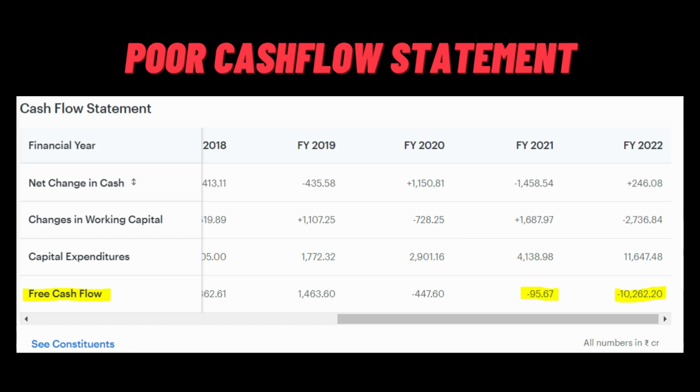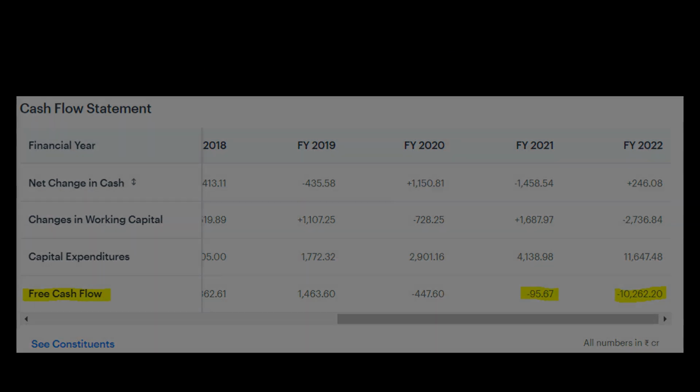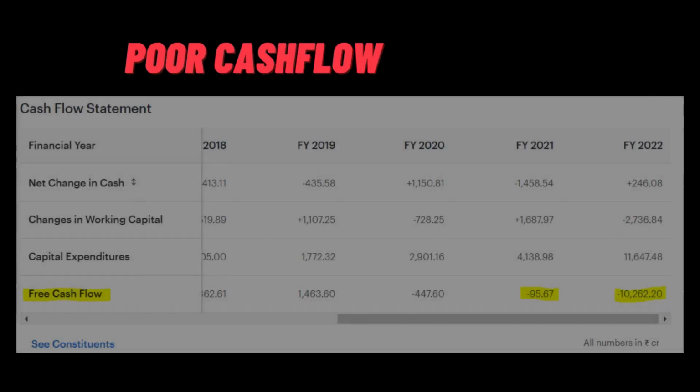So that concludes our analysis of the stock Adani Enterprises. Based on our analysis, I would not be buying this stock anytime soon, but please do not consider my advice alone. Please do your own research before investing in any company.